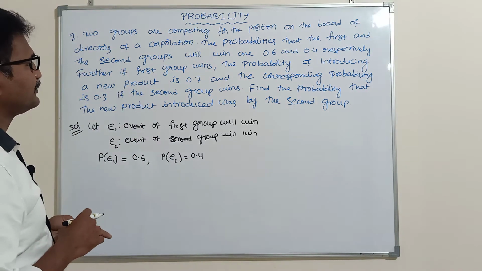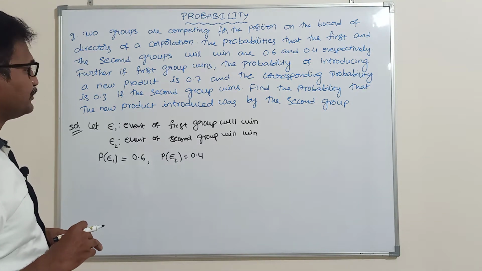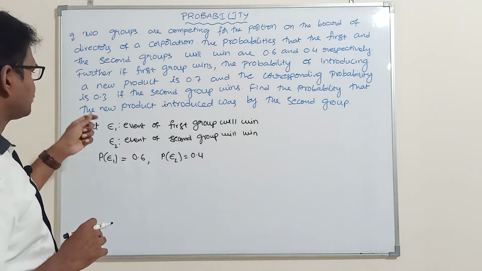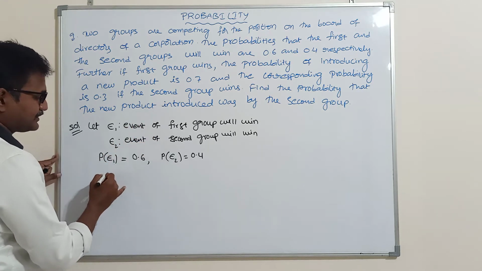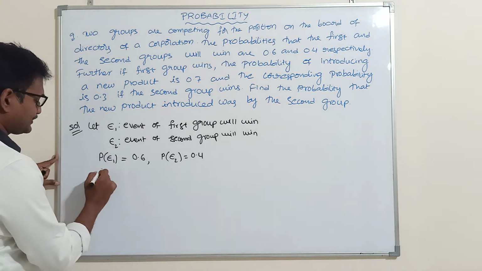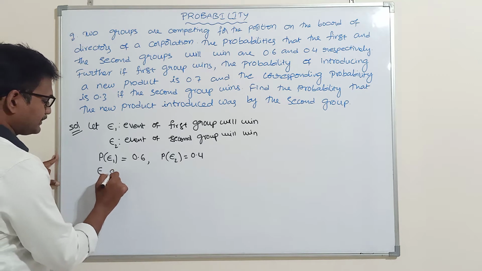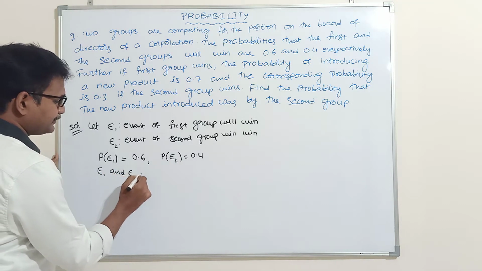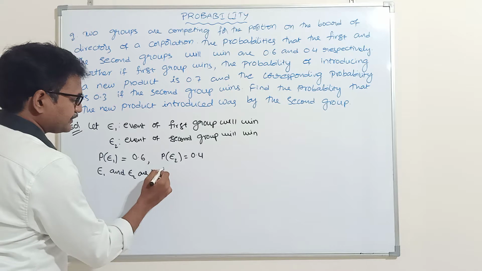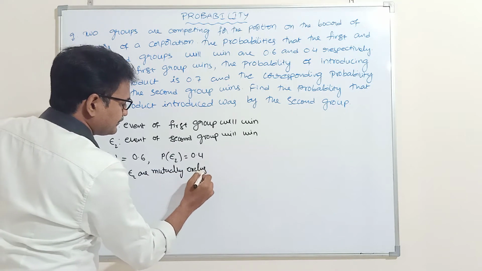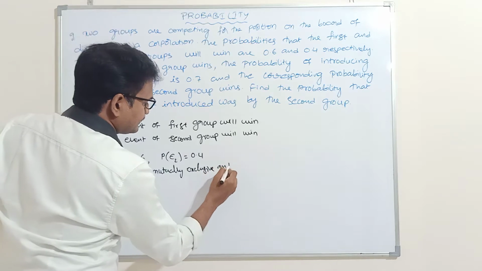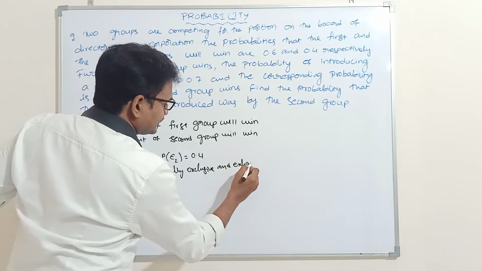Further, if the first group wins, the probability of introducing a new product is 0.7 and the corresponding probability is 0.3. Next, if you observe these 2 events, they are mutually exclusive and exhaustive events.